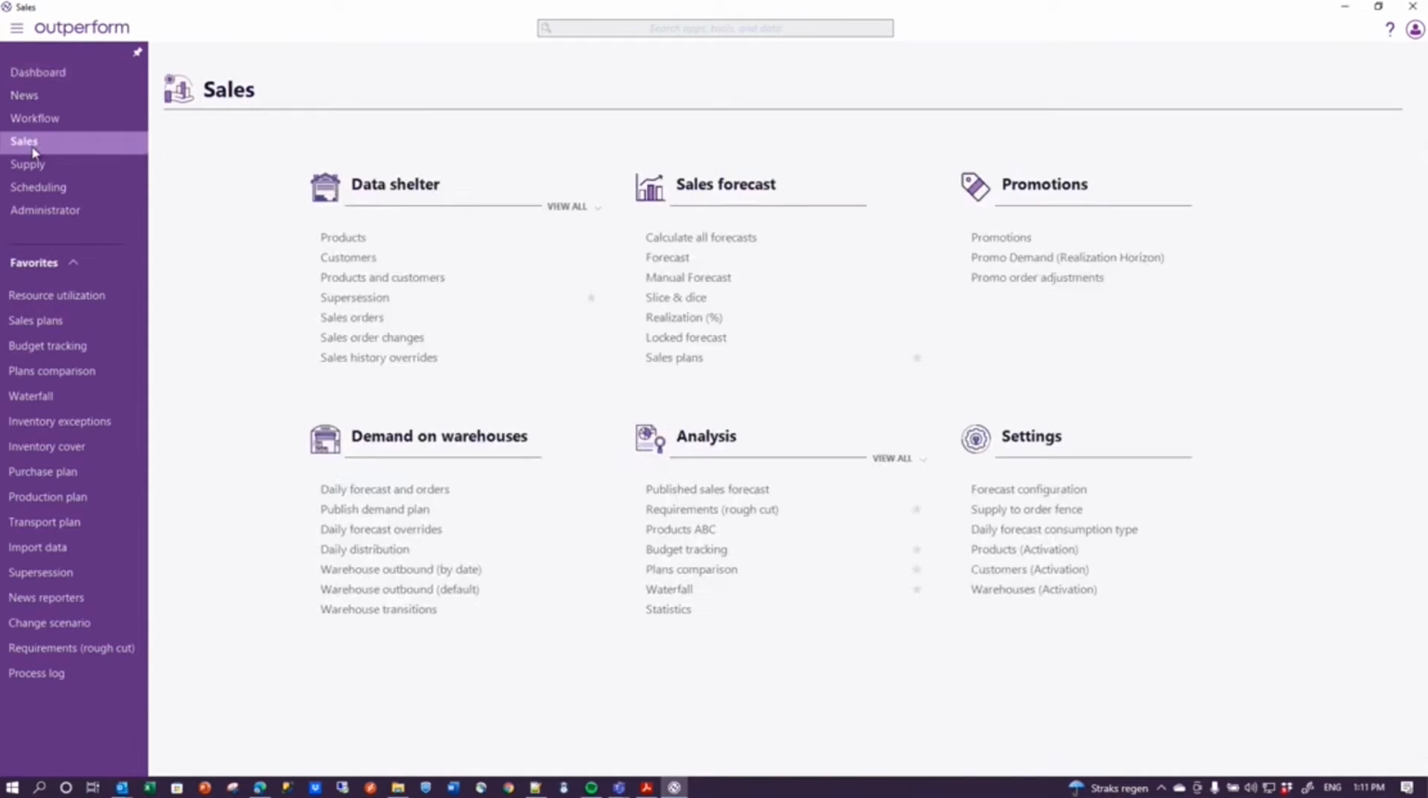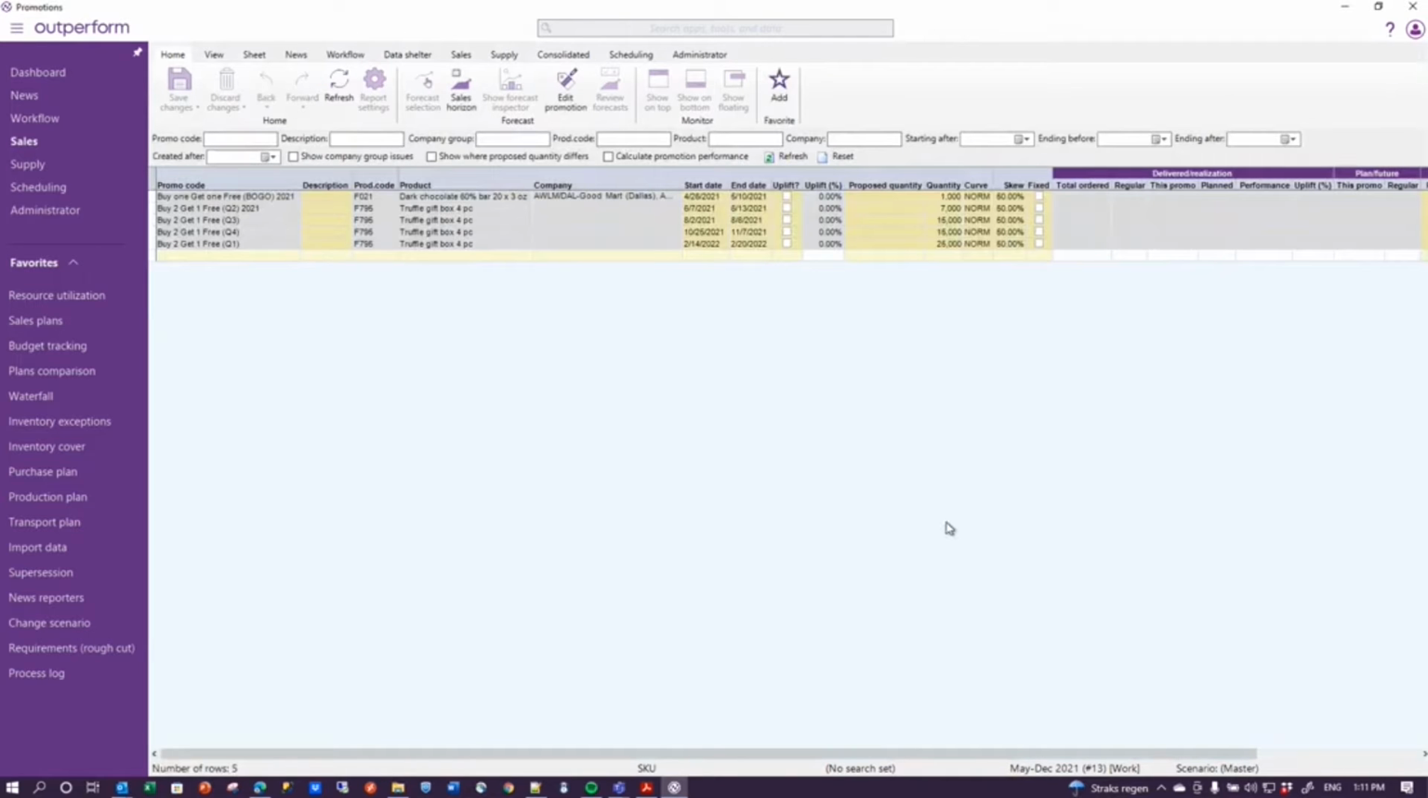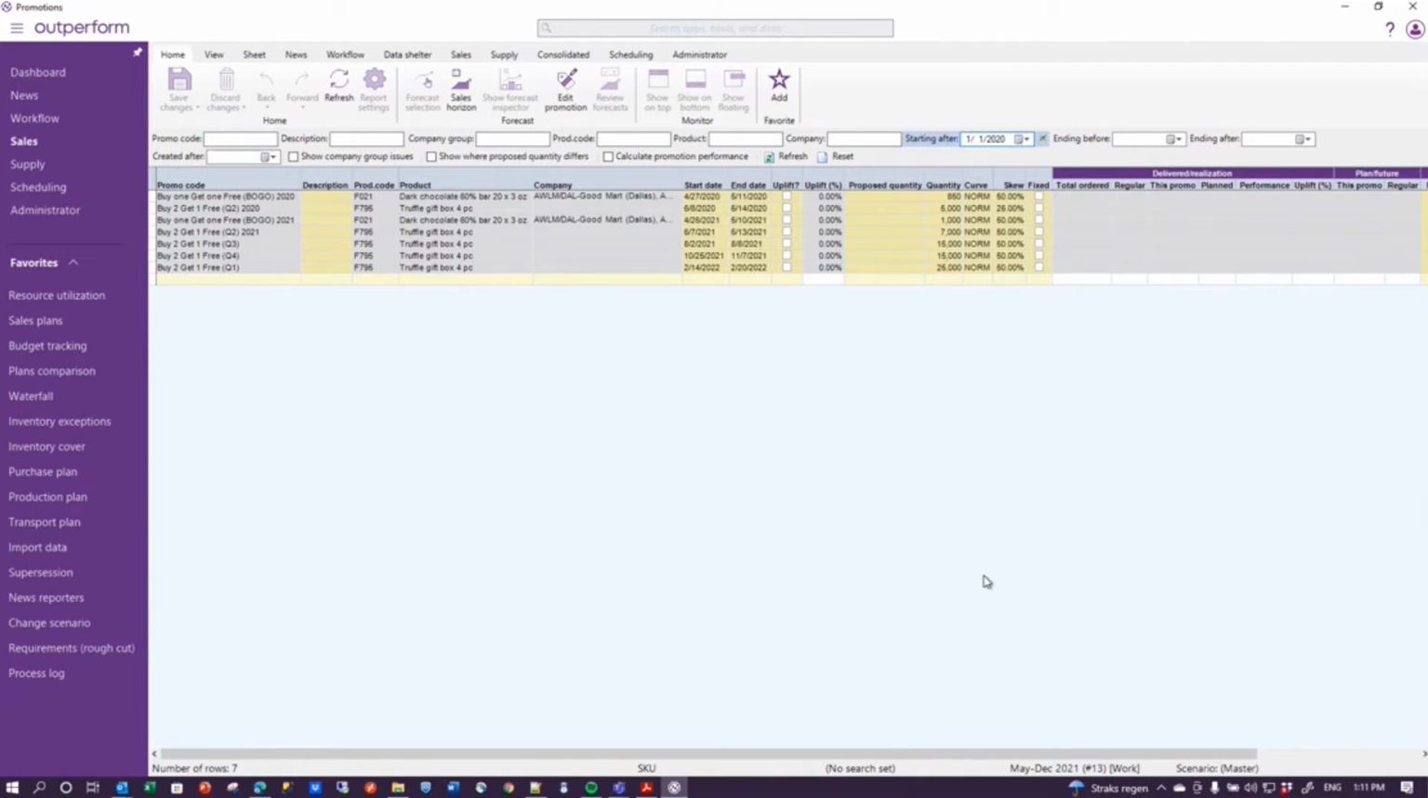Let's, for example, look at the promotions report. Promotions always open with a list of all the promotions that are yet to happen, that are in the future, but you may also have some historical promotions, for example, from starting the 1st of January 2020.